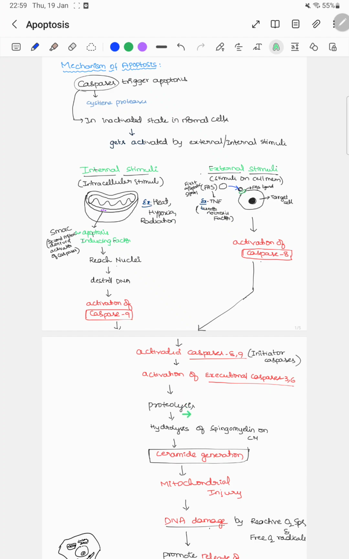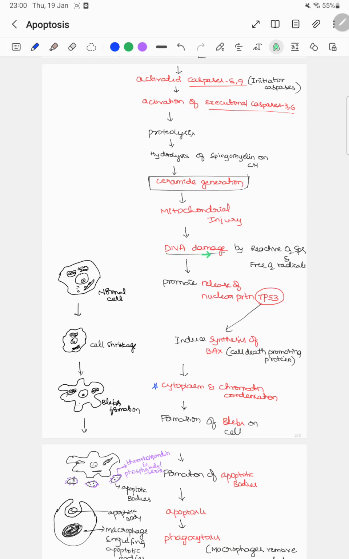Further results in proteolysis, which results in hydrolysis of sphingomyelin present on cell membrane that causes ceramide generation, which causes mitochondrial injury. Further DNA damage occurs by reactive oxygen species and free oxygen radicals produced in these reactions, which causes release of nuclear protein TP53, which induces synthesis of BAX.